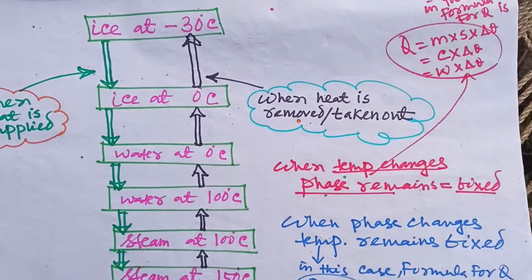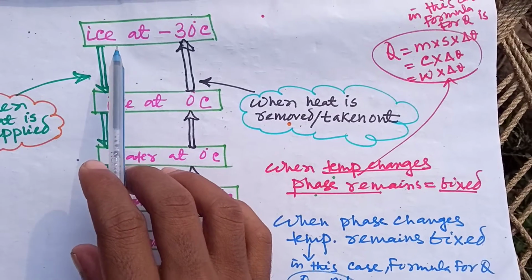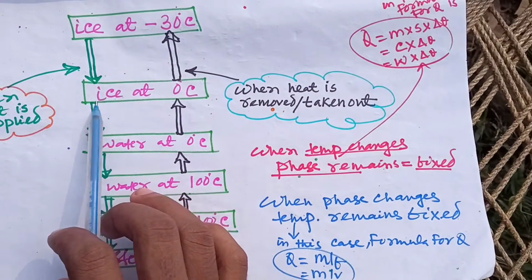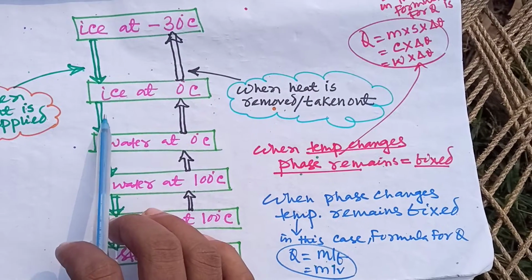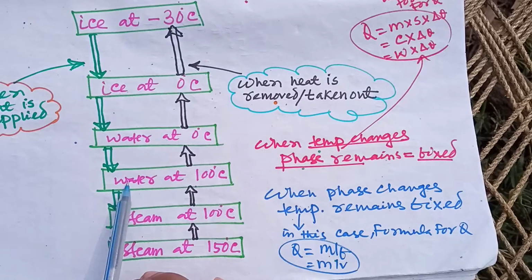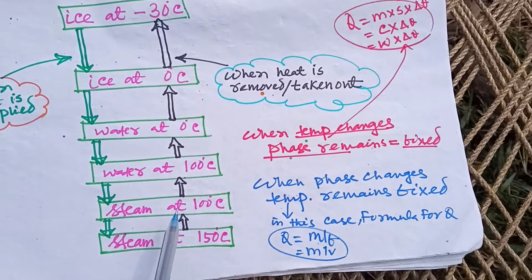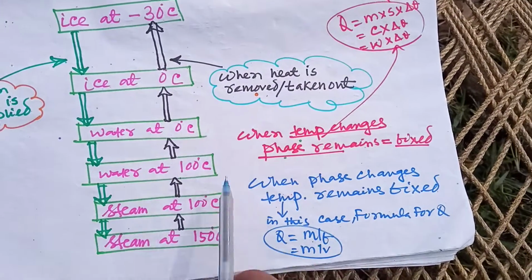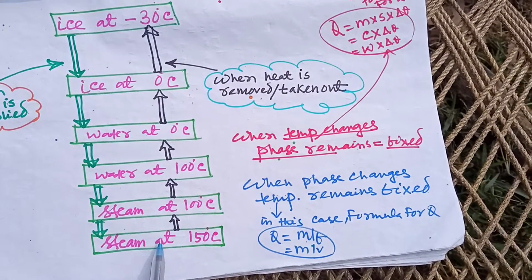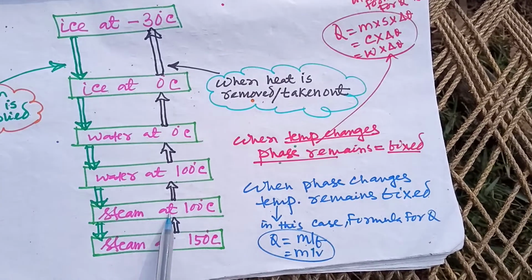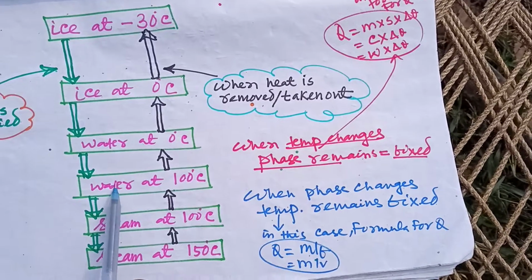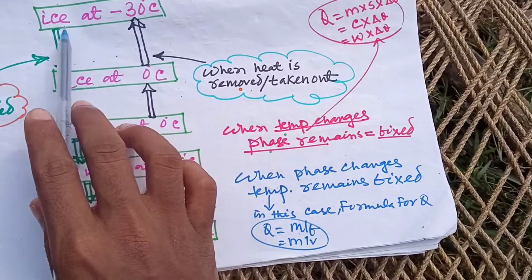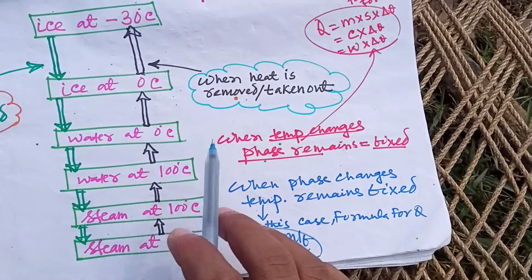So here is a phase transition diagram. Whenever there is ice at minus 30 degree, if we supply heat, then it will first convert to ice at 0 degree, then to water at 0 degree, then water at 100, then steam at 100 degree, and steam at 150 degree. If you remove the heat, then it will go in the reverse process. Steam at 150 degree will first convert to steam at 100 degree, then water at 100 degree, then water at 0, ice at 0, then ice at minus. And this is the phase transition diagram.